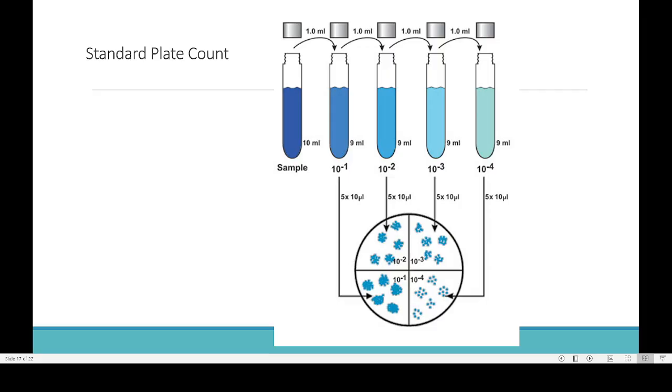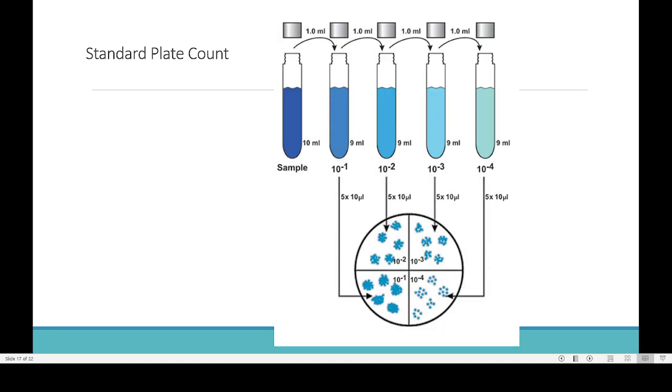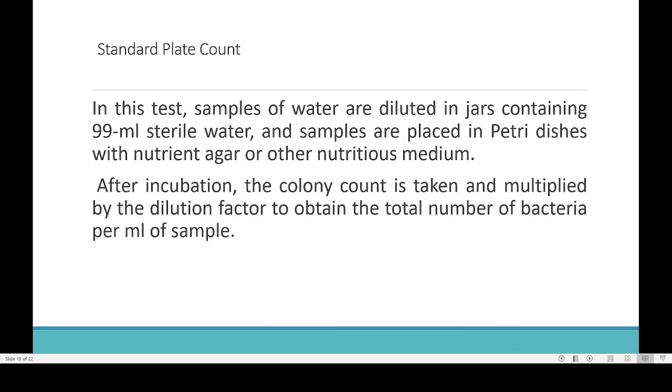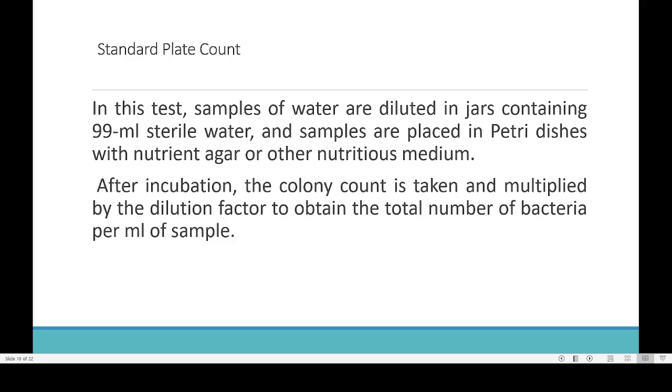Then another type of technique is known by the name standard plate count. This is another technique that we are using. In the standard plate count, samples of water are diluted in a jar containing 99 ml of sterile water, and samples are then placed in a petri dish with the nutrient agar or nutritious medium. I will explain how this whole process works.